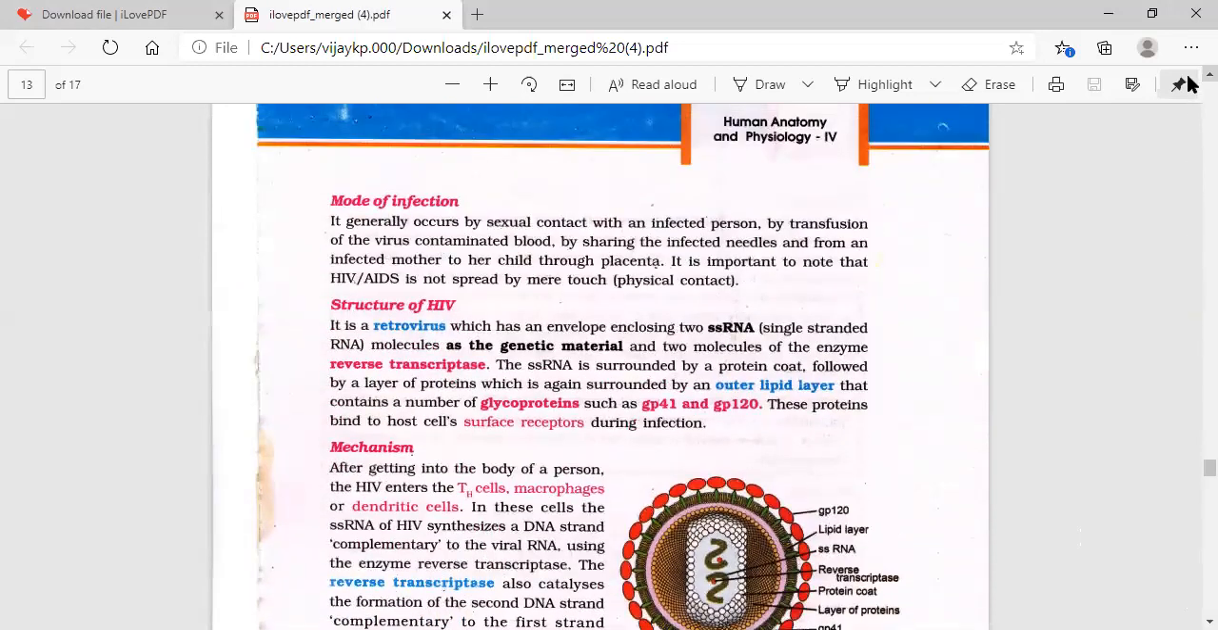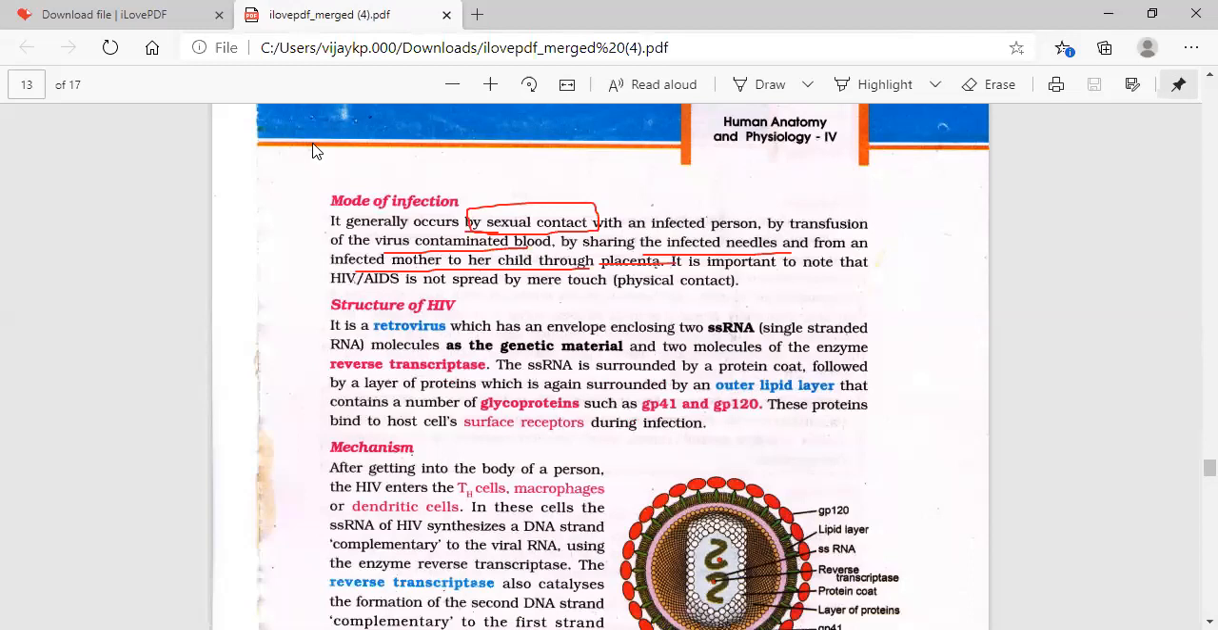The mode of infection of this particular disease, how it spreads. It generally occurs by sexual contact. The disease will come by sexual contact with an infected person, by transmission of the virus through contaminated blood, by sharing infected needles, and from an infected mother to her child through the placenta. Please notice this: infected mother to her child through the placenta.